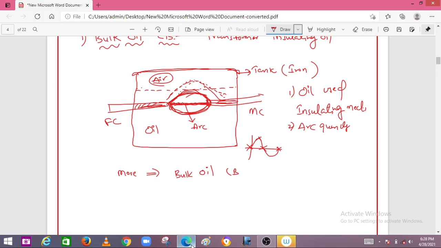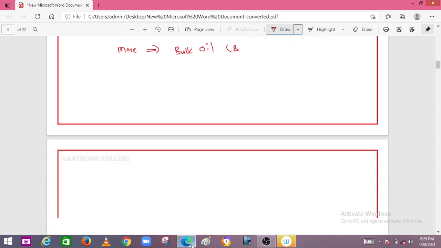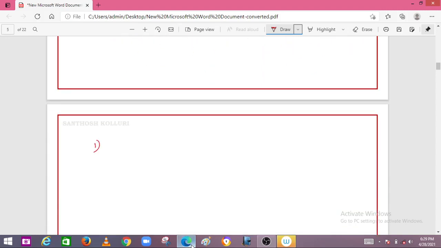And what are the drawbacks of this bulk oil circuit breaker? The first drawback is that the volume of the oil used in the bulk oil circuit breaker is huge. Therefore, you may have chances of a fire hazard in the circuit breaker chamber. So that is the first drawback.